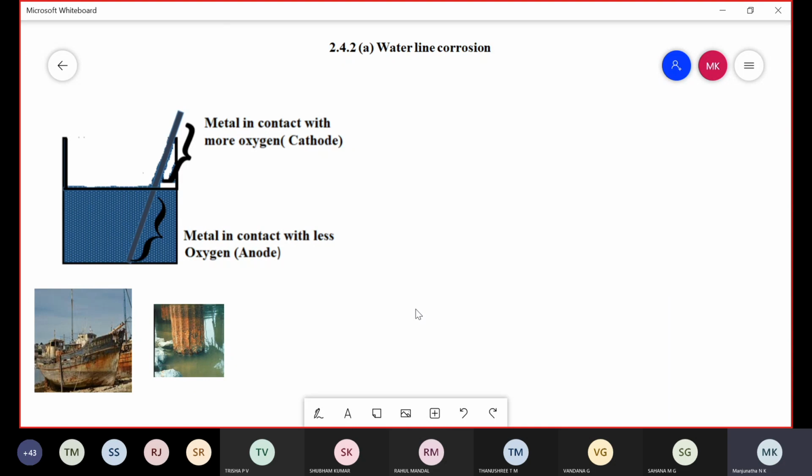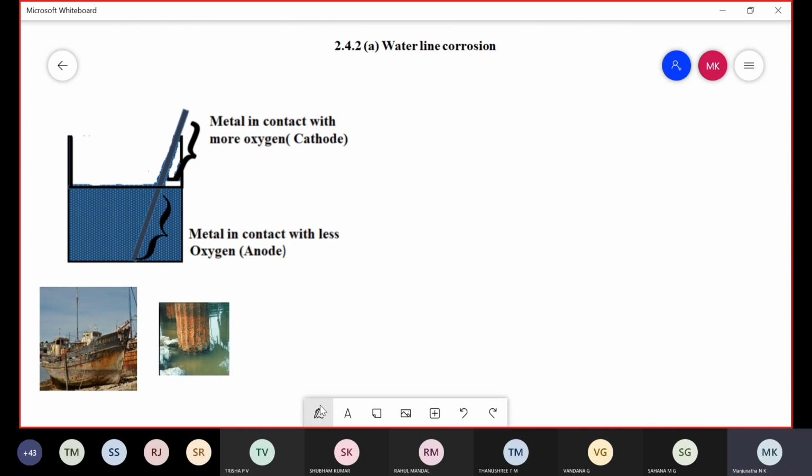Waterline corrosion is observed in partially filled steel or iron water tanks. Suppose any steel or iron water tank is partially filled with water or any other solution. Whatever corrosion is observed in it is referred to as waterline corrosion. Partially filled steel or iron water tanks.